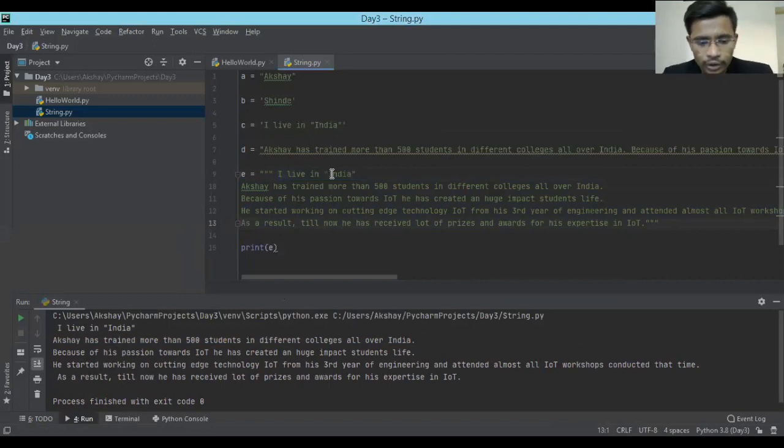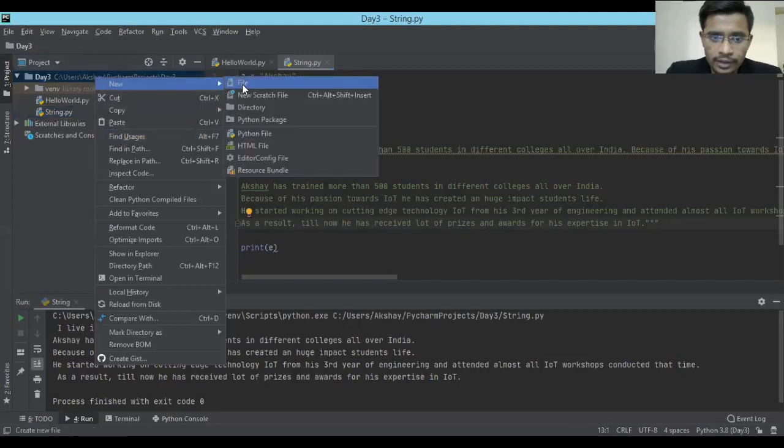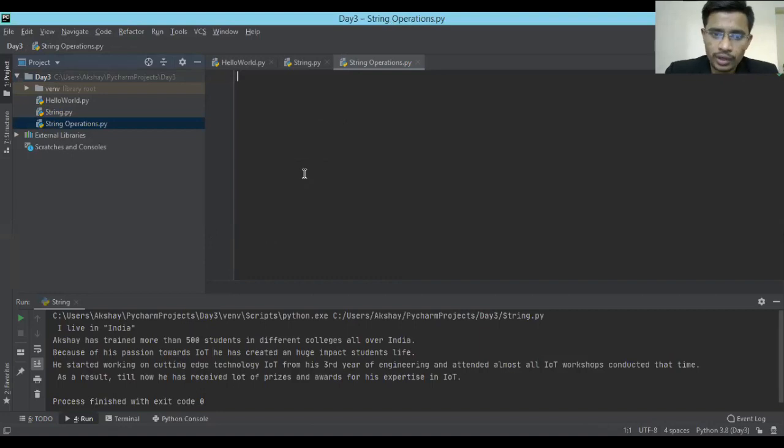Okay, so with this we are going to move forward. We learned the number of ways we can create strings, right? So now let's move forward and try to play with string operations. Let's do some operations and then we'll convert a few numbers into strings. For that I'm again going to create a new file, so that will help me take a look. Okay, so I have my second file.